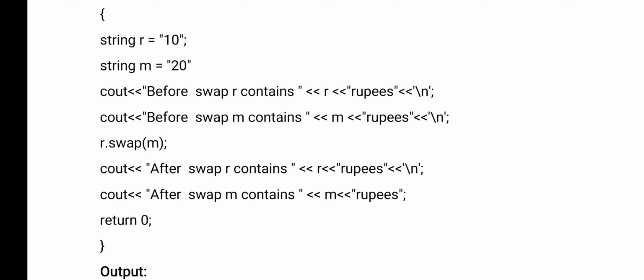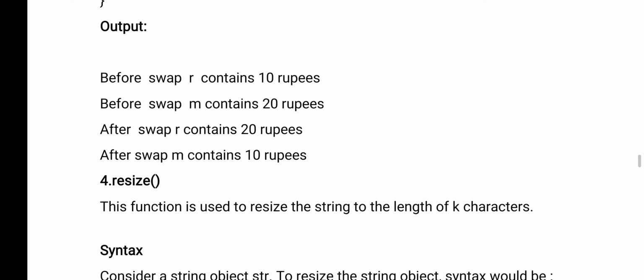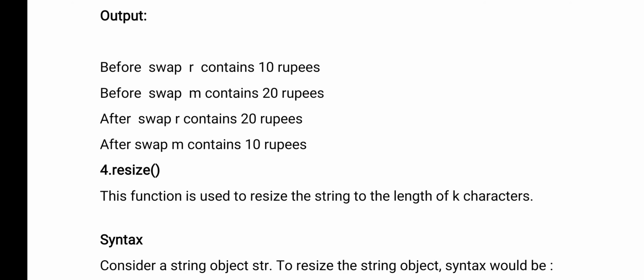Why? How? Because here I have used the swap function. When you use the swap function, whatever string values are there will be interchanged. That is the main use of the swap function. You can see the output also I have given. Okay, the original value of R was 10 and M value was 20. After swapping, R value is 20, M value is 10.